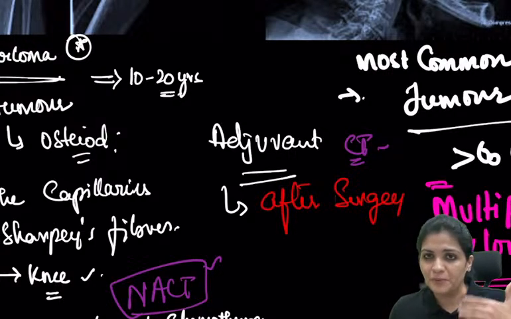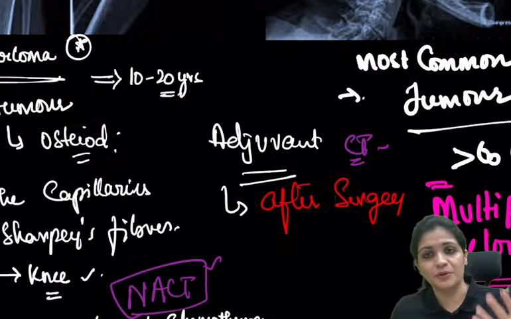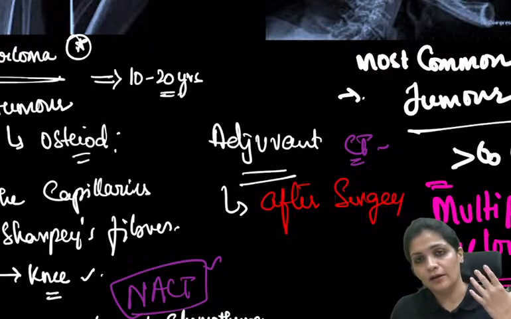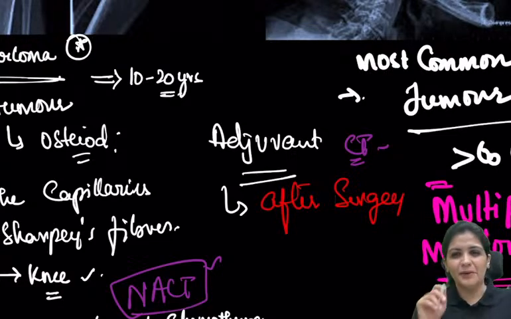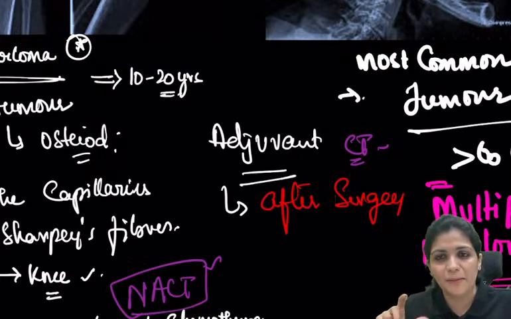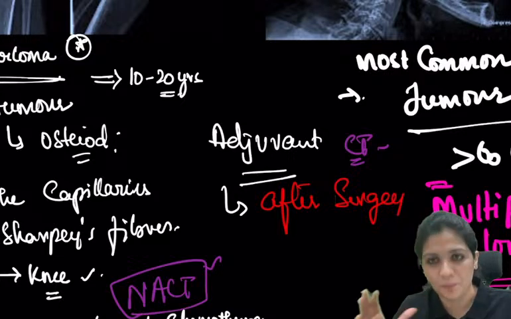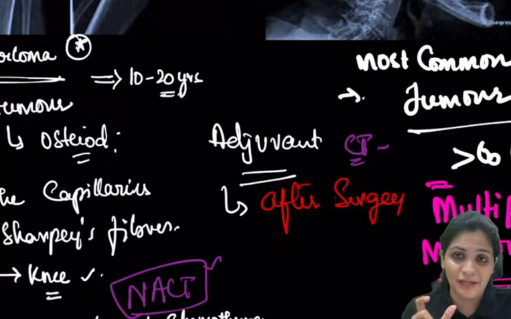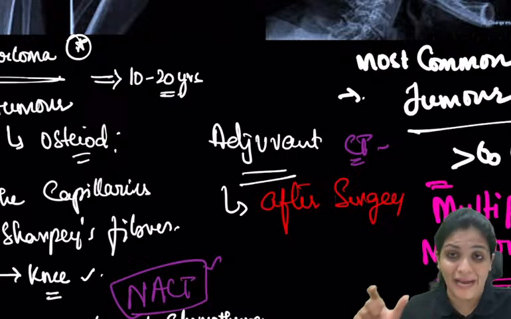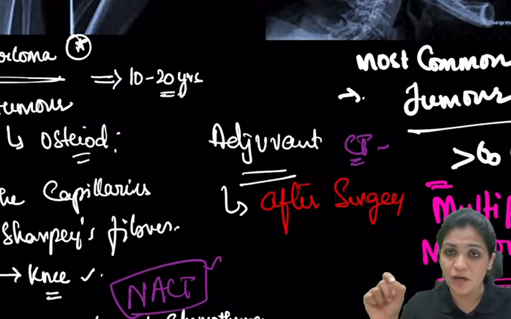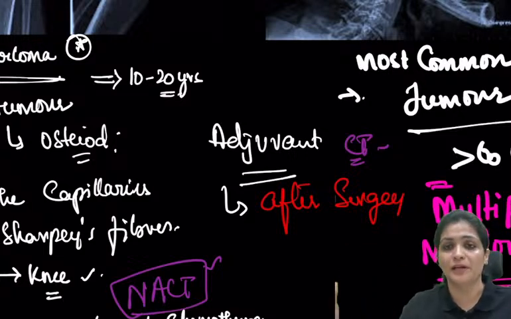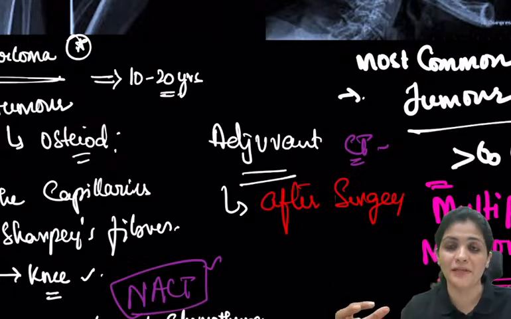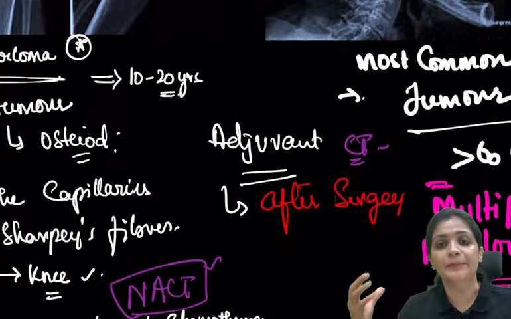But when I talk about the primary tumor, the most common malignant tumor not related to bone is multiple myeloma. So this is very, very important in case of ortho. You have to remember, if they ask you something which is most common, you just specifically mention it as primary bone malignant tumor. If the word bone is mentioned, then it is osteosarcoma. If it is the tumor or the primary tumor most common, then you have to answer it as multiple myeloma.